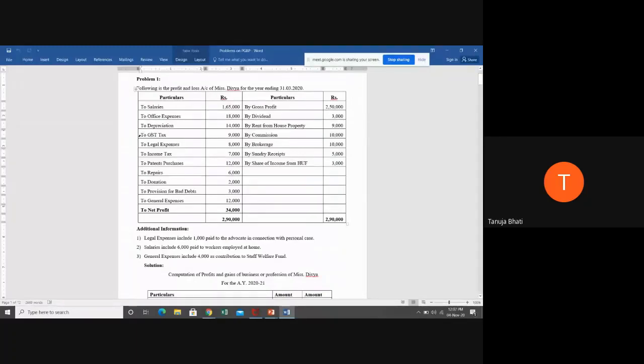Now, why is GST paid, students? GST is paid on the goods and services provided by a business. Whenever any GST tax is being paid, is it related to the business, or is he paying GST on his personal income? Related to business, ma'am. Very good.